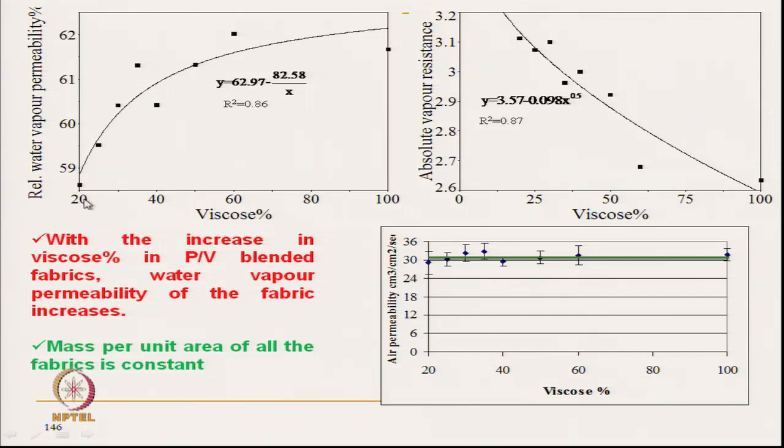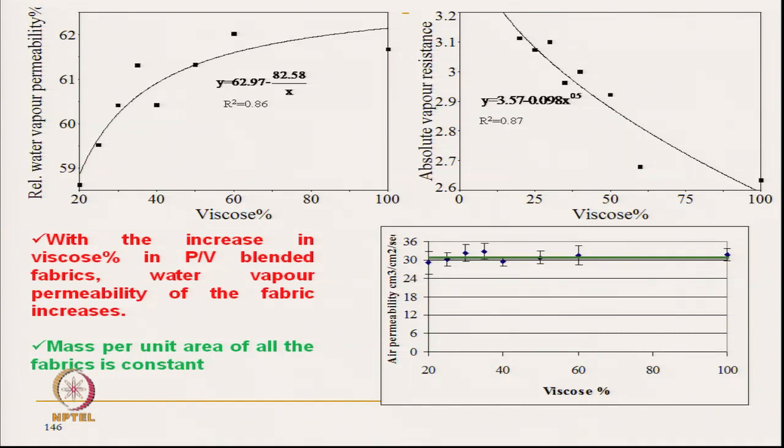As we increase the viscose content, the wicking rate reduces, because the water gets attracted by the hydrophilic fiber, which slows down the wicking.